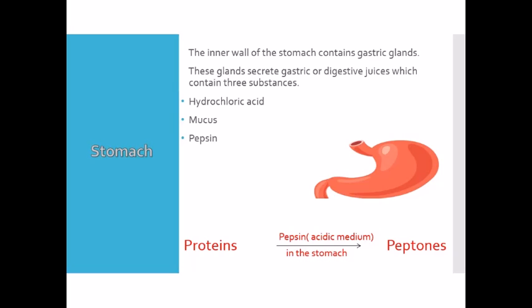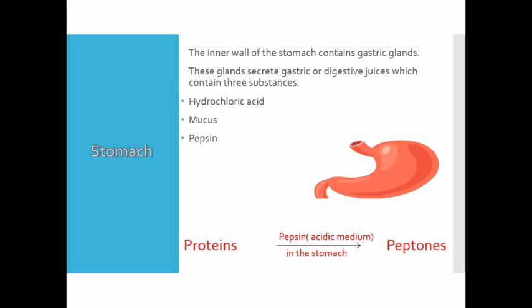These juices contain three substances: hydrochloric acid, pepsin and mucus. Hydrochloric acid kills many harmful bacteria that enter with the food, and it makes the medium in the stomach acidic, which enhances the action of digestive enzymes. The function of pepsin is to digest the protein in the food to form simple soluble substances called peptones.